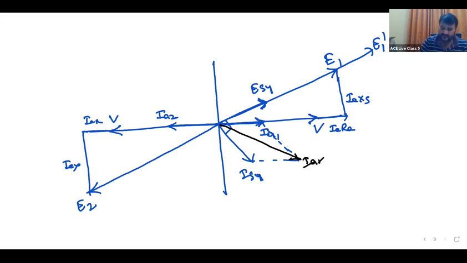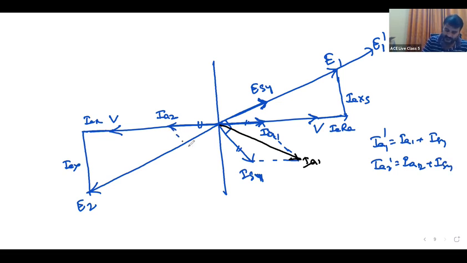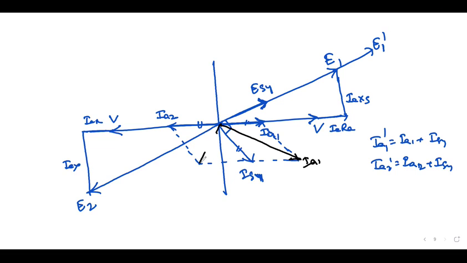For the second machine, the resultant of these two, this and this, with I_sy. IA1 dash is equal to IA1 plus I_sy, and IA2 dash is also equal to IA2 plus I_sy. I_sy is common, so that's the reason you have to take the resultant of these two, this one and this one. So this is IA2 dash.